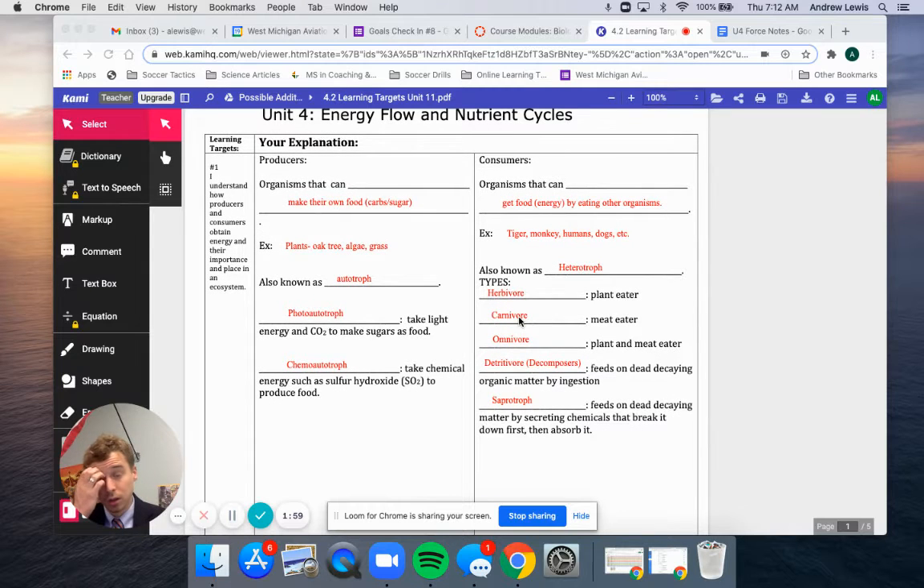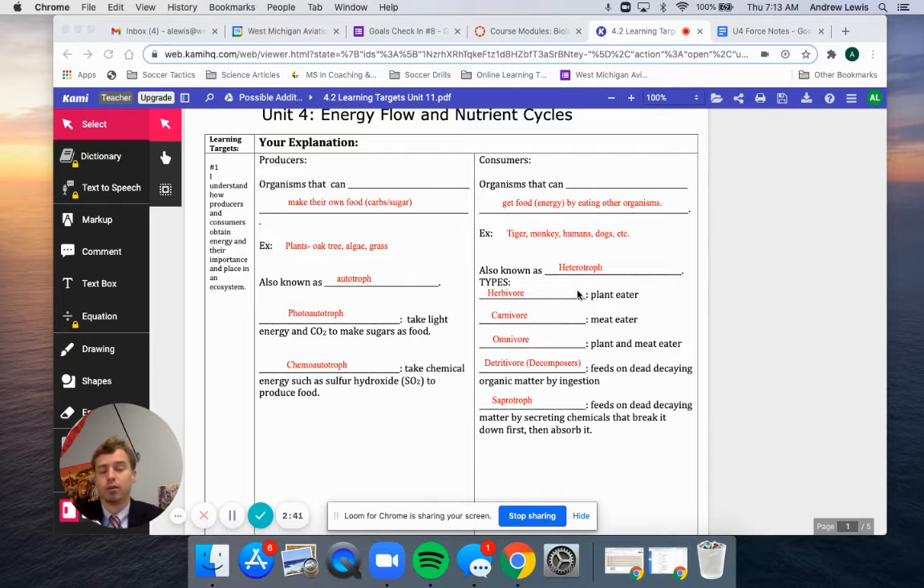A consumer, this is not necessarily a consumer in terms of an economic consumer. This is more that you are consuming something to get energy from it, to get carbohydrates, to get sugar from it. So examples would be a tiger, a monkey, humans, dogs, rabbits, really anything that you think of as an animal is going to be considered a consumer. Even if you are not consuming another animal, you are consuming a producer, right? Sometimes these are known as heterotrophs because they are not creating their own energy.